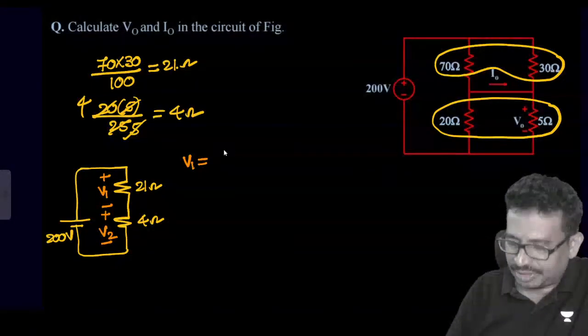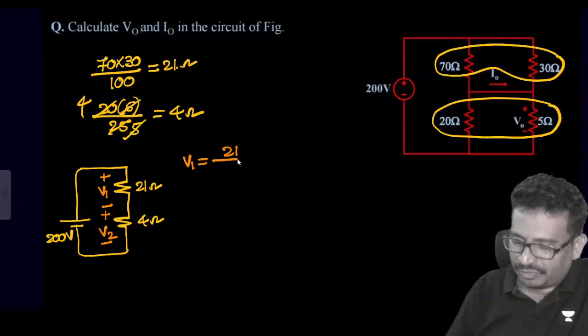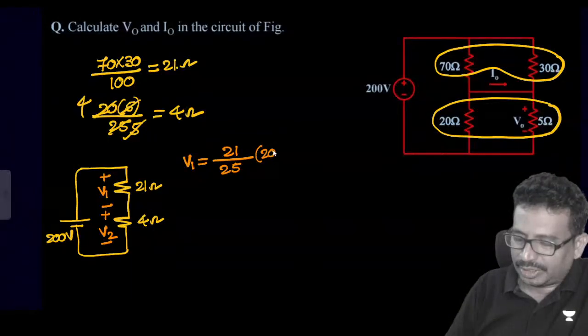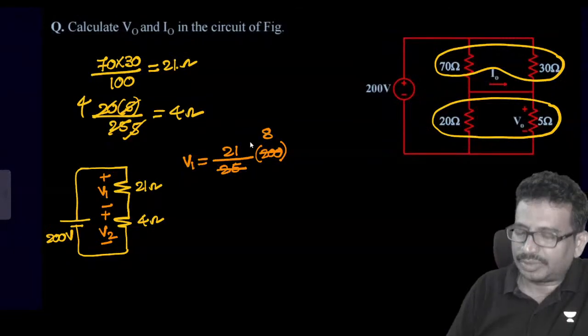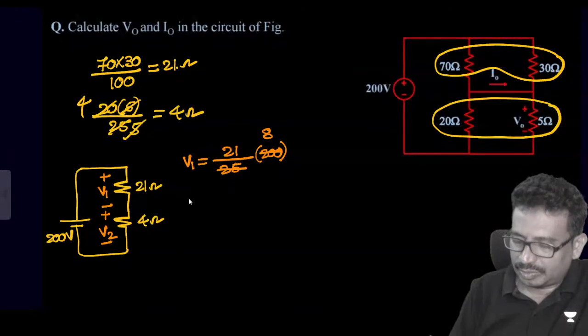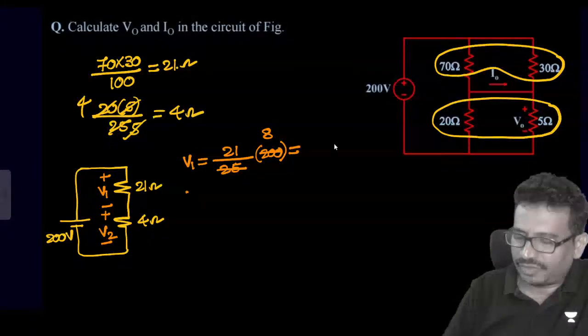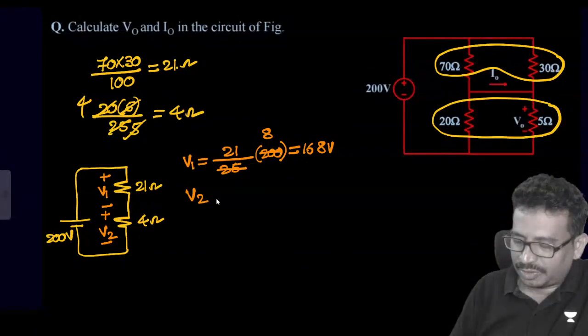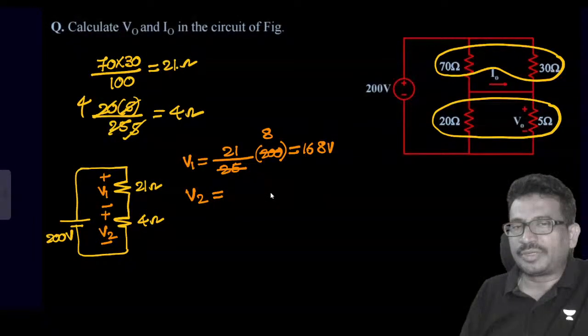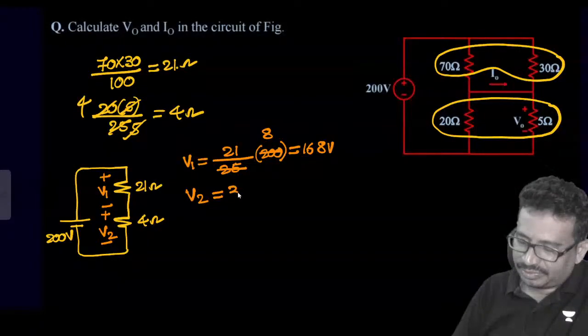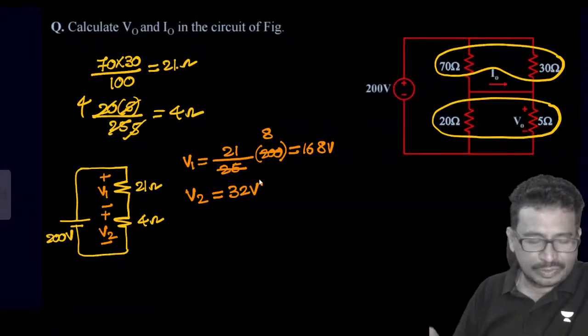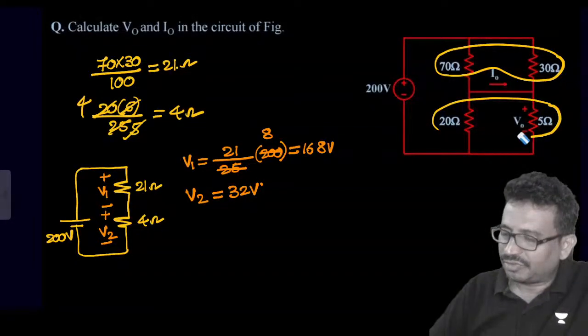V1 is equal to 21 by 25 into 200, which is 168. Then what about the V2 value? 200 minus 168 is 32, so this is 32 volts. Got it, everybody?